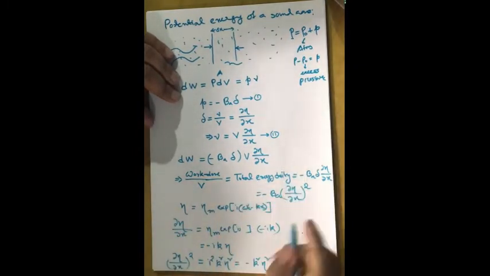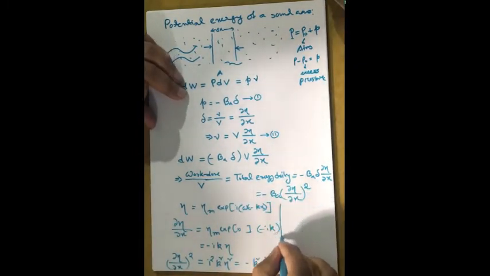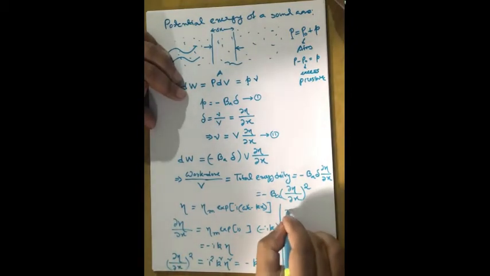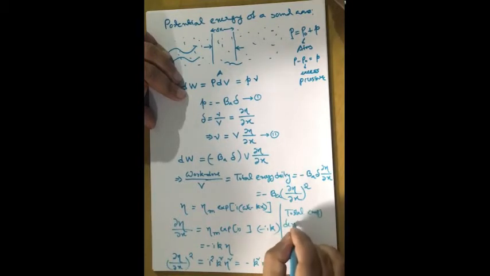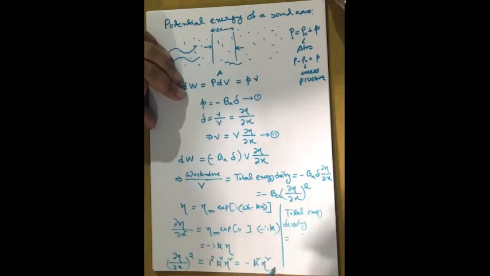So the total energy density in this case, how much will its value be? We have to multiply B_A with this quantity. So minus minus plus. The total energy is always a positive quantity, as you can see.